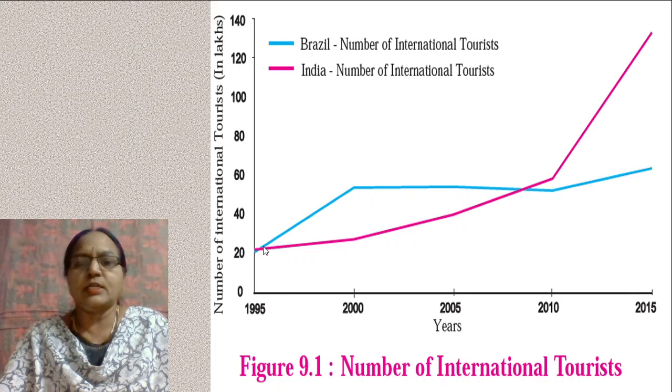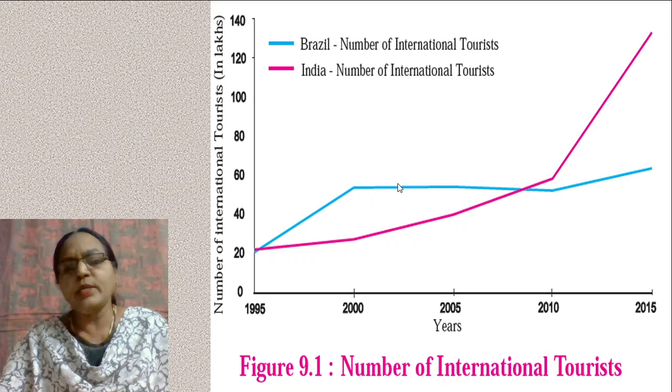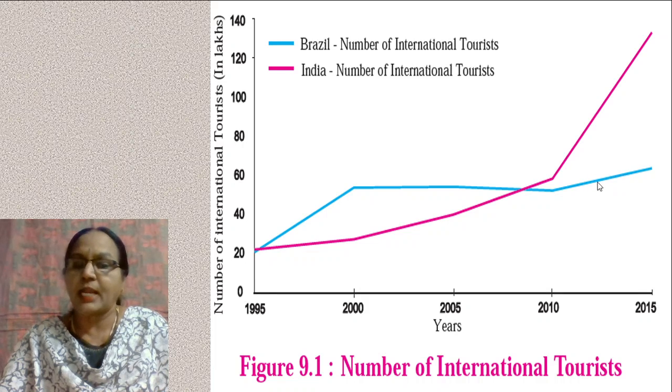Now, if you take the number of tourists in the case of Brazil, you find there has been a steady increase in the number of international tourists till 2000. Then slowly it started decreasing till 2010. And after 2010, the number of international tourists had started picking up.